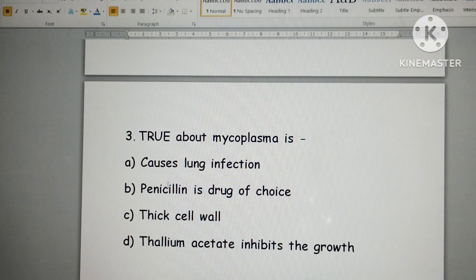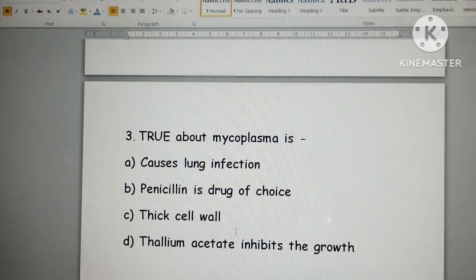If they ask about Mycoplasma, you want to remember it is a primary cause of lung infection. Here they didn't mention whether it is typical or atypical. It is the most common cause of atypical pneumonia, also called walking pneumonia, right? In this option, they have given that it causes lung infection, so you can go to this point. First, it causes a lung infection. Second, penicillin is the drug of choice? No, it is resistant to penicillin. It has a thick cell wall? No, it lacks a cell wall.